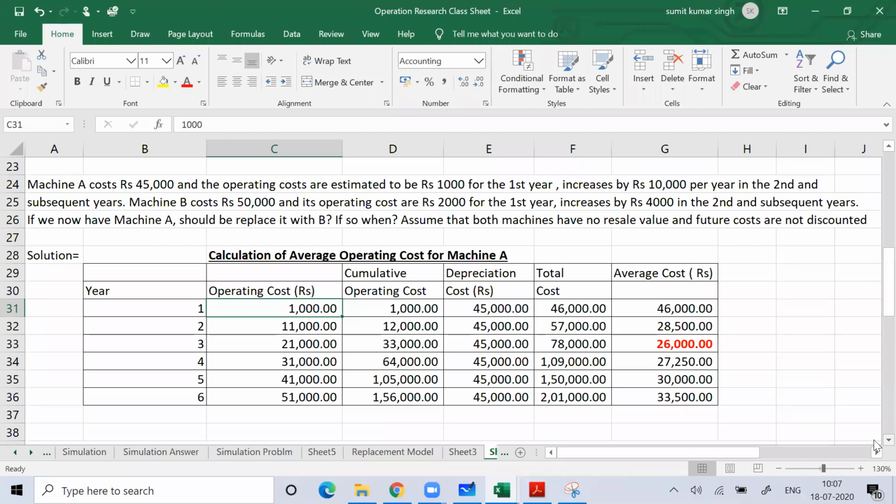So this is one case in the replacement model: when the value of money does not change with time. From next class, we'll talk about those cases when the value of money changes with time.